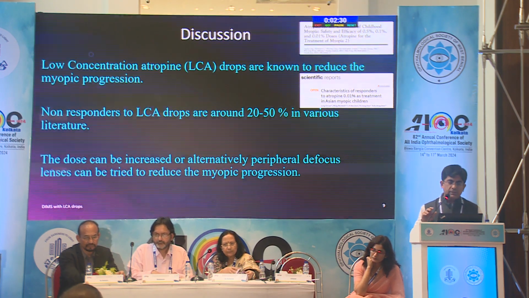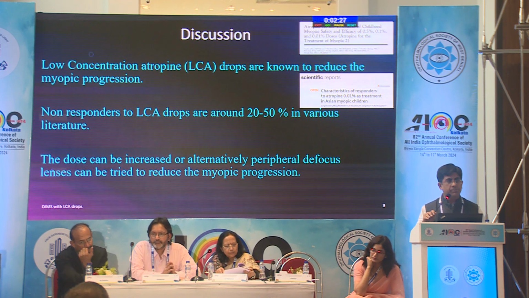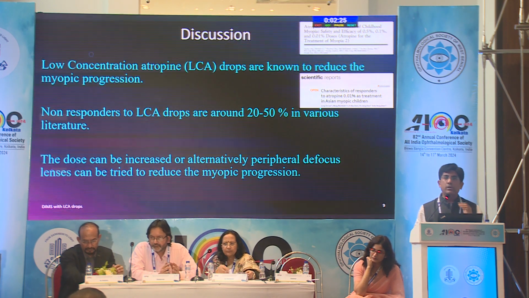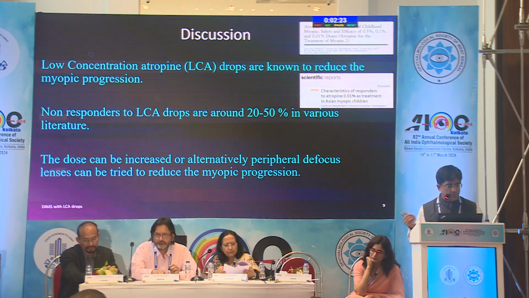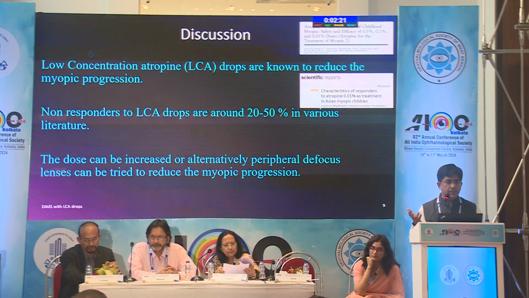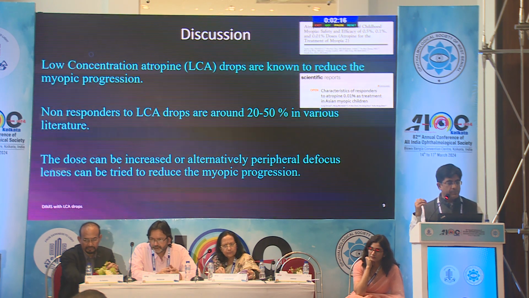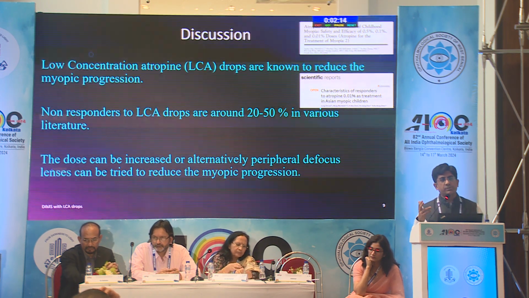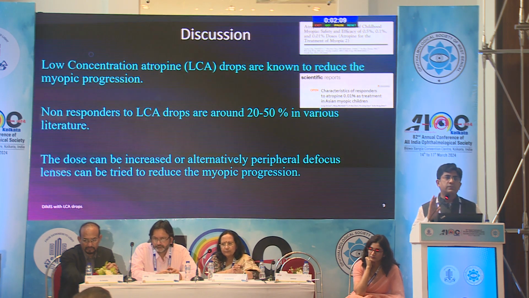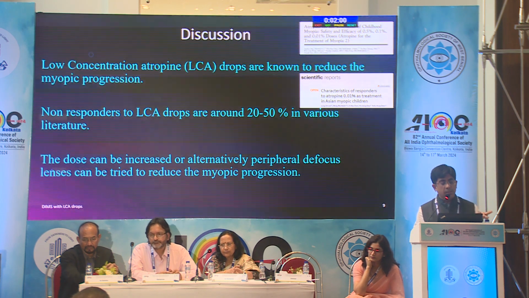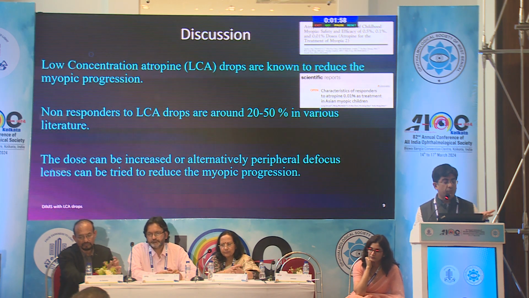That will have a masking effect, and we won't be able to know that it doesn't work in all the patients. Low concentration atropine drops are known to reduce myopic progression. This is very well known. There was a paper in the previous session also. The landmark study from where we all started using atropine was by Audrey Chia. 1% atropine was used, and there was a follow-up study published in 2013. So it has been almost a decade. It is very well established that atropine does work. Non-responders to LCA drops are around 20 to 50%. The dose can be increased, or alternatively, we can prescribe peripheral defocus lenses.